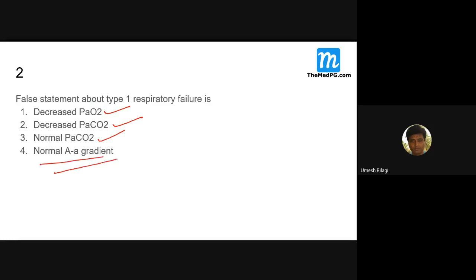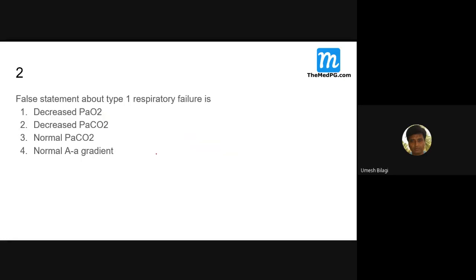What about the normal AA gradient? It is not normal. The AA gradient is increased. So what happens in type 1 hypoxia is the lungs will not be able to take up the oxygen.